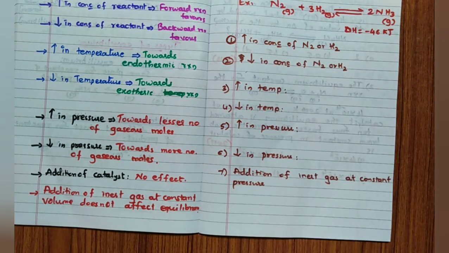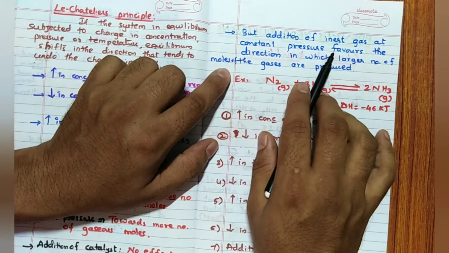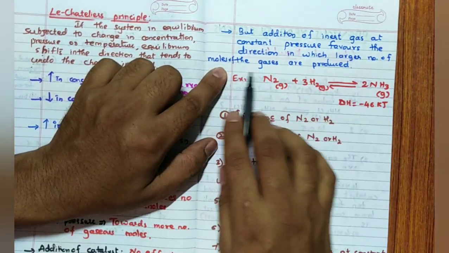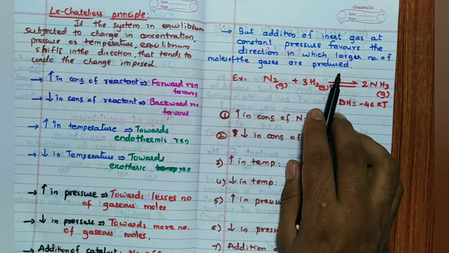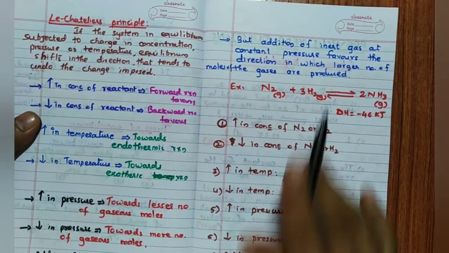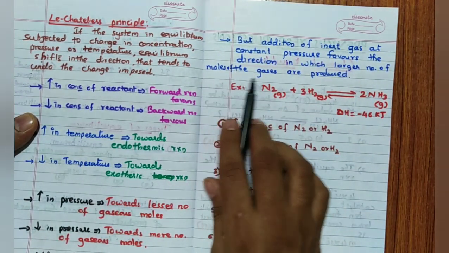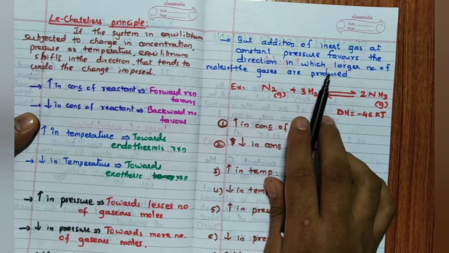I will give you this example once again. Addition of catalyst, no effect. Remember that. Addition of inert gas at constant volume does not affect the equilibrium. It is only for higher level. Addition of inert gas at constant volume does not affect the equilibrium, remember. But addition of inert gas at constant pressure favors the direction in which the larger number of moles of gases are produced. Remember that point.